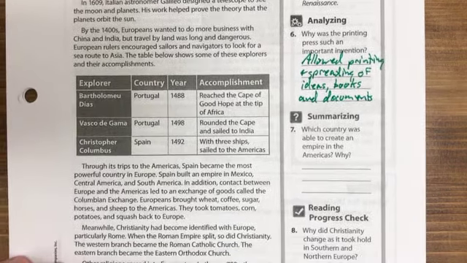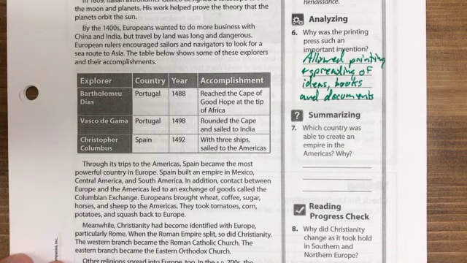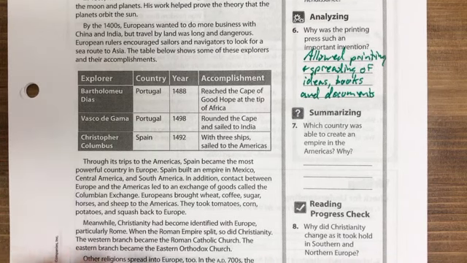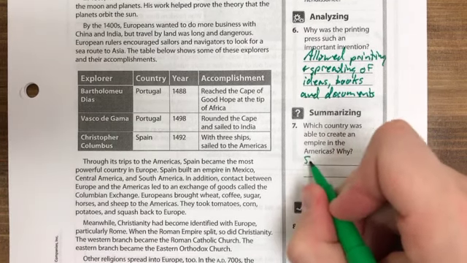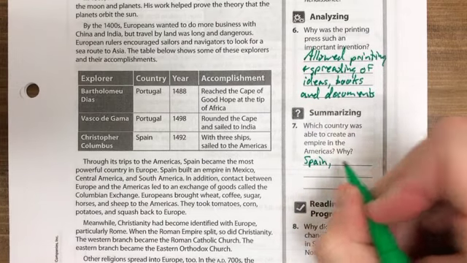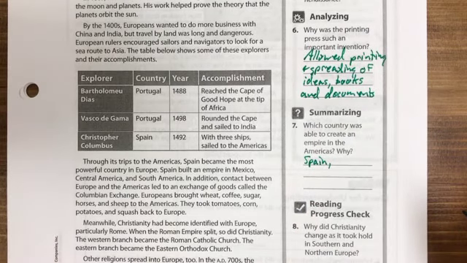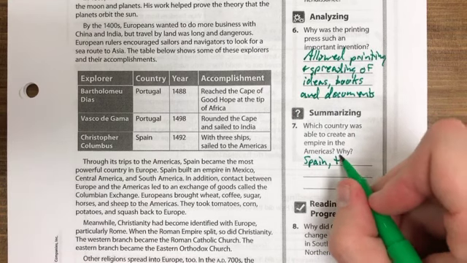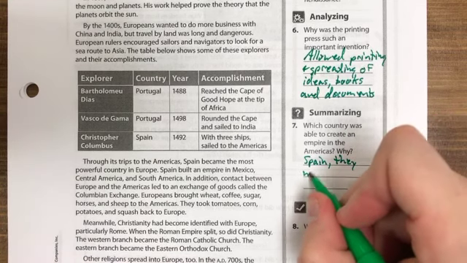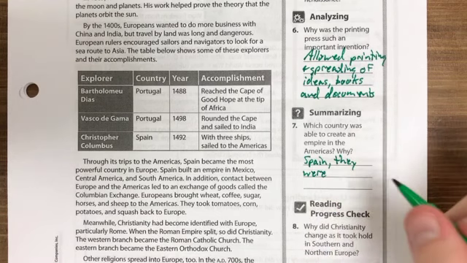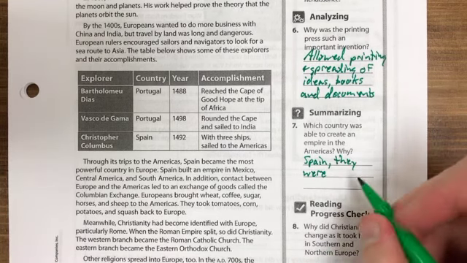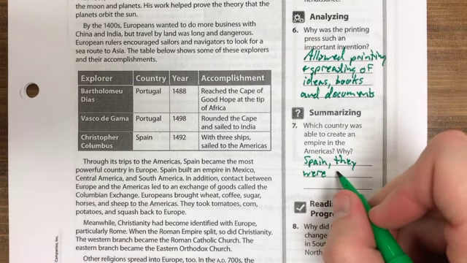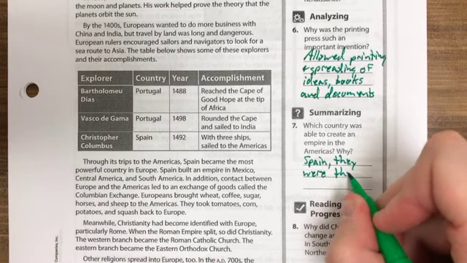All right, number 7, which country was able to create an empire in the Americas and why? So you should know this one already. The answer is Spain. We know that Spain took over a very large portion. And the main reason is they were the strongest empire in Europe at this time. As you go through European history stuff, and if you get into high school, you can take a pre-AP class called European History. Actually, I think it's just an AP class. They actually go through and you really see all that stuff on there.